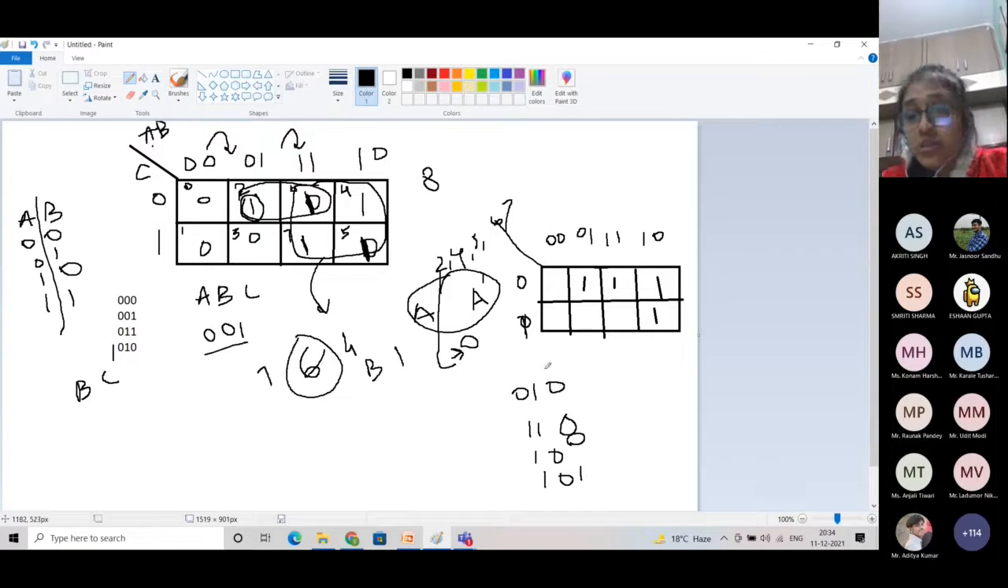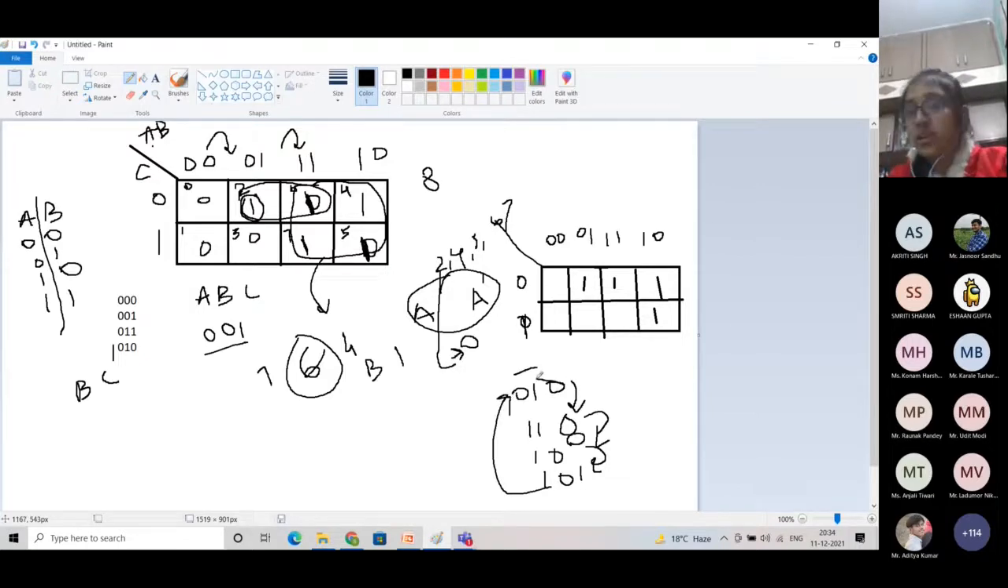Fine. So there is a change of 1 in this. There is a change of 1 in this. And there is a change of 1 in this. But in this below 1 and this above 1, there is a change of 3. There is not a change of 1, right? So we can't club this with this together.